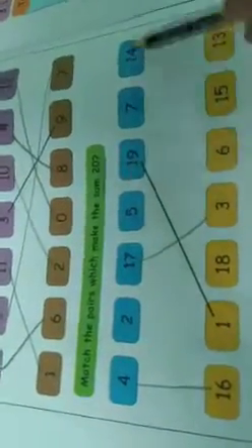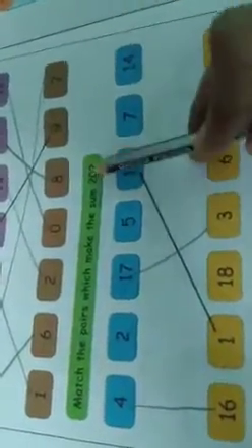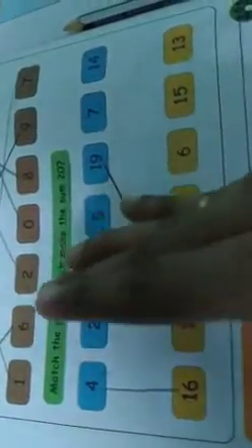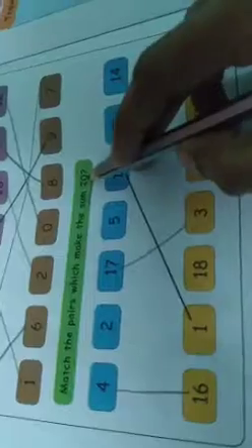Now, here having one 2-digit number, see. 14. You say the number 14 after, up to the number 20. 15, 16, 17, 18, 19, 20. How many lines? How many fingers? 6. So 14 plus 6 gives the answer 20.